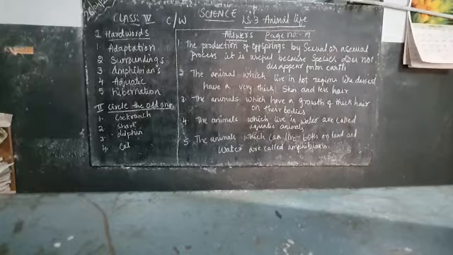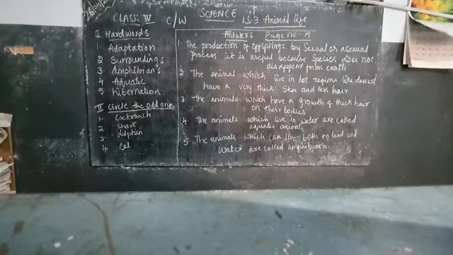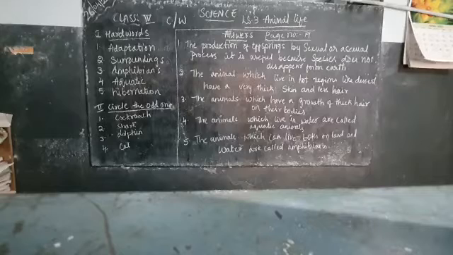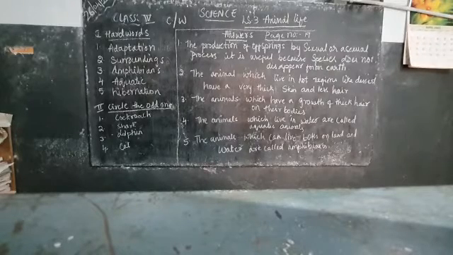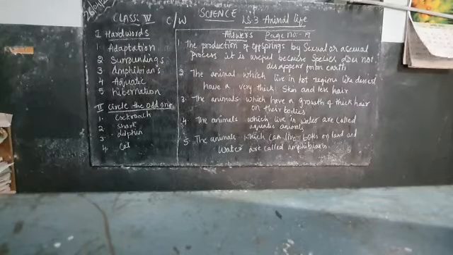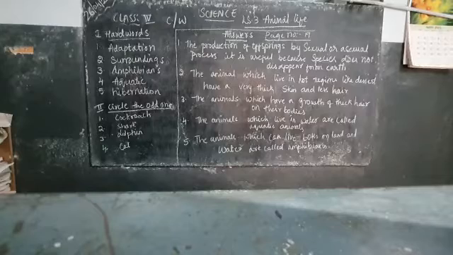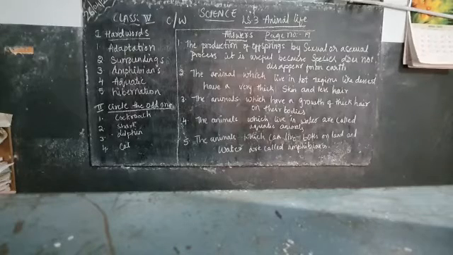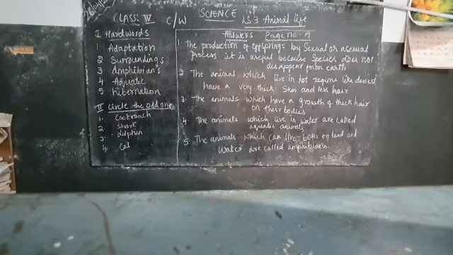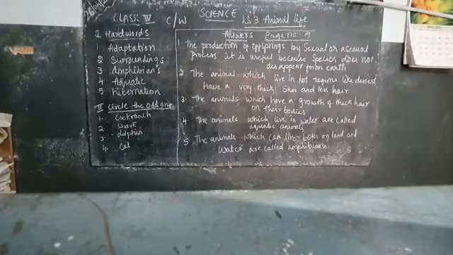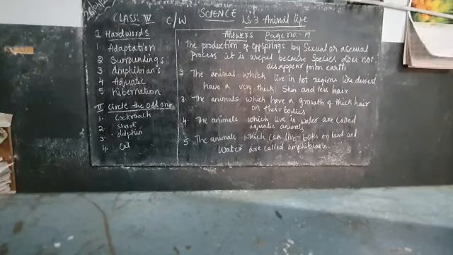Okay. So the animals which live in water are called aquatic animals. Some animals also live under the water like fishes, turtles. They like swimming and they stay in water. So those animals are called aquatic animals. Here we have a special kind of animals called amphibians. So what are amphibians? Amphibians live on land as well as in water. This kind of animals are called amphibians.